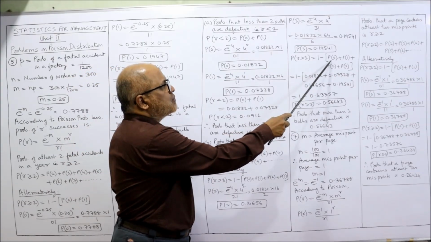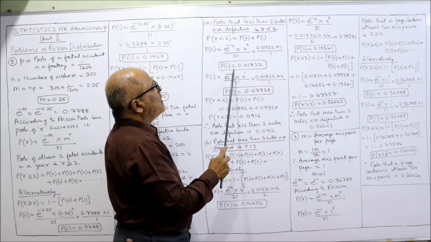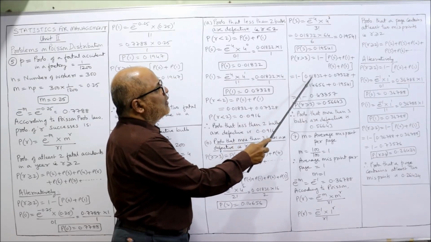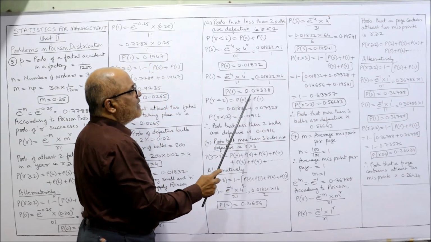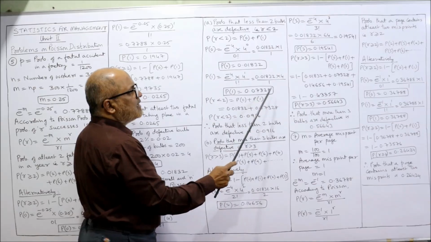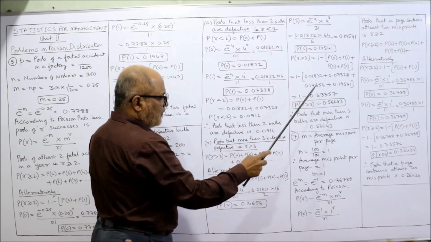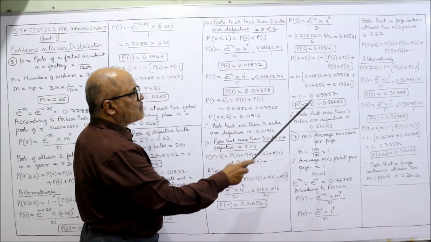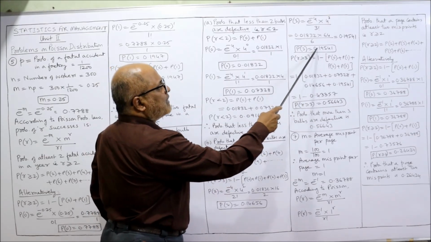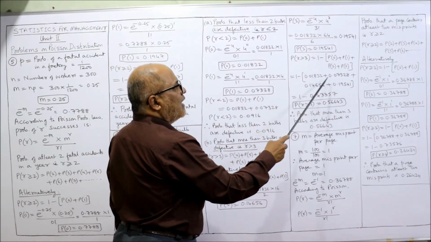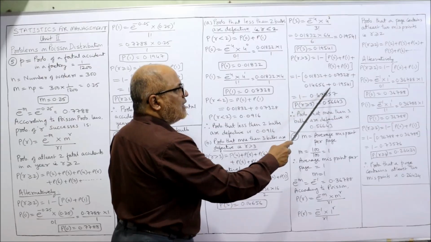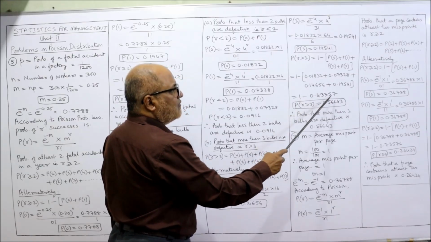Now we take the values. P of 0 is 0.01832. Then P of 1 is 0.07328. Then P of 2 is 0.14656 and P of 3 is 0.19541. Add up all these four values, we'll get 0.43357.